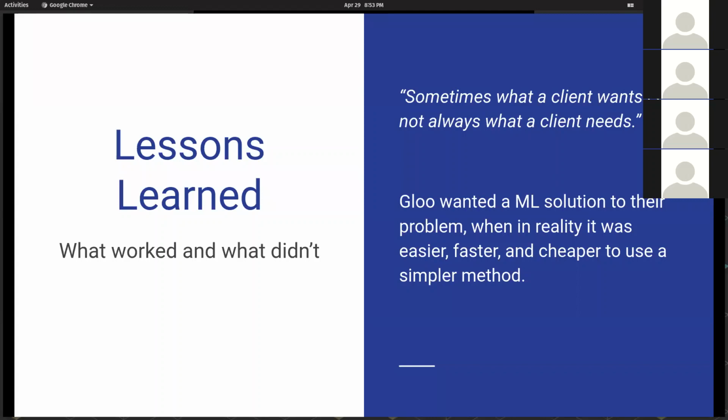And one of the biggest lessons we learned was that sometimes what a client wants is not what a client needs. So Gloo really wanted an ML solution to their problem. And in reality, it was a lot faster for us to use regex and other data processing methodologies to look at how to do this in a more simple way.